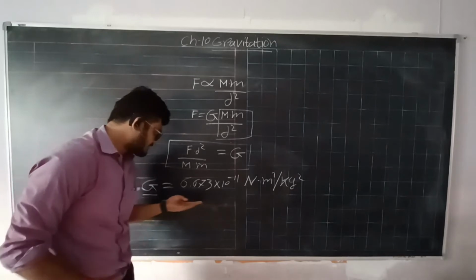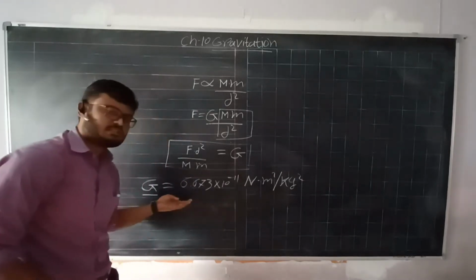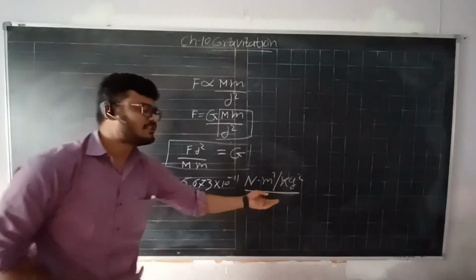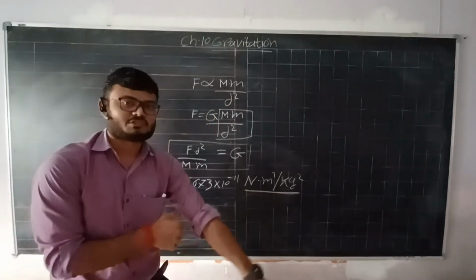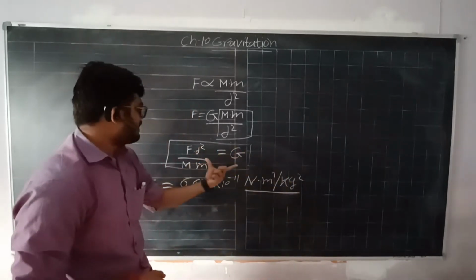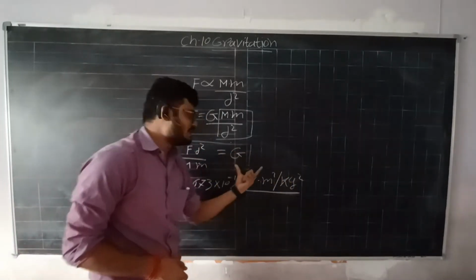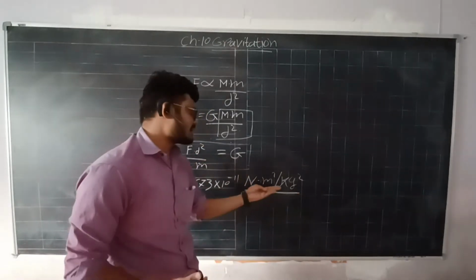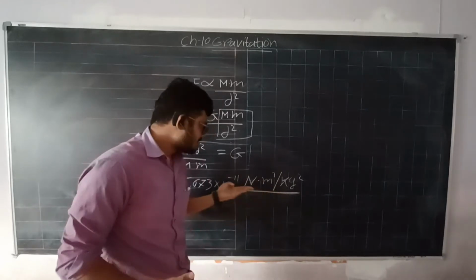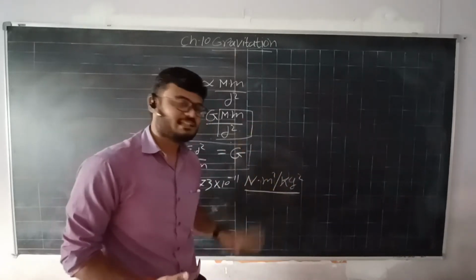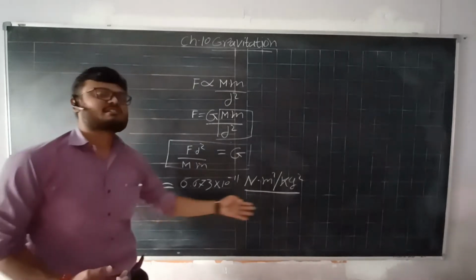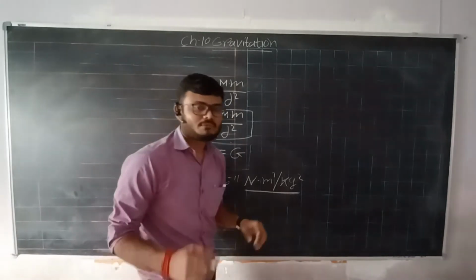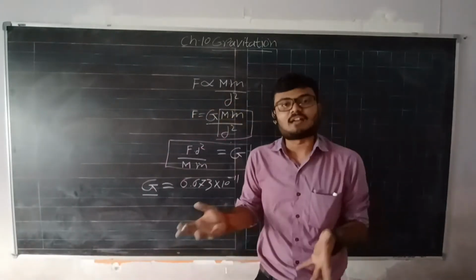This is the value of proportionality constant G, right. Now here, this one is the unit of the proportionality constant, right? Here you can see how the unit of G comes from Newton, mass which is kg, and distance which is meter, right? So Newton into meter square per kg square, that is the unit of gravitational constant G, right? So that was the universal law of gravitation, right?